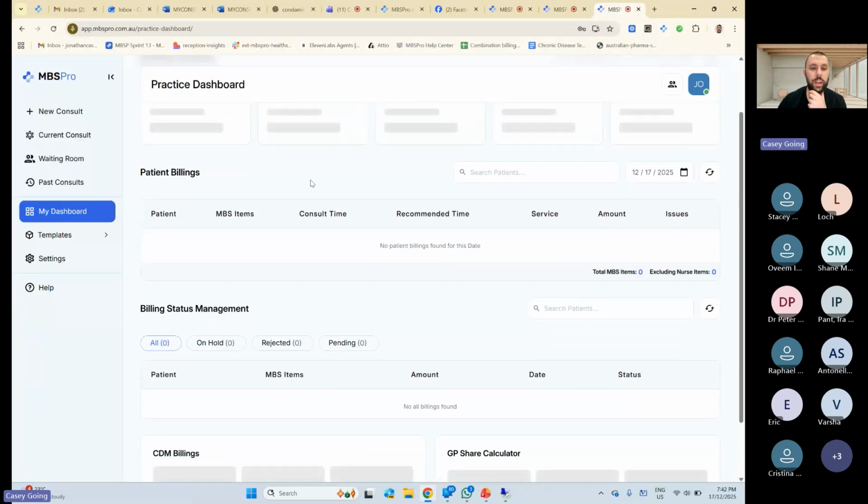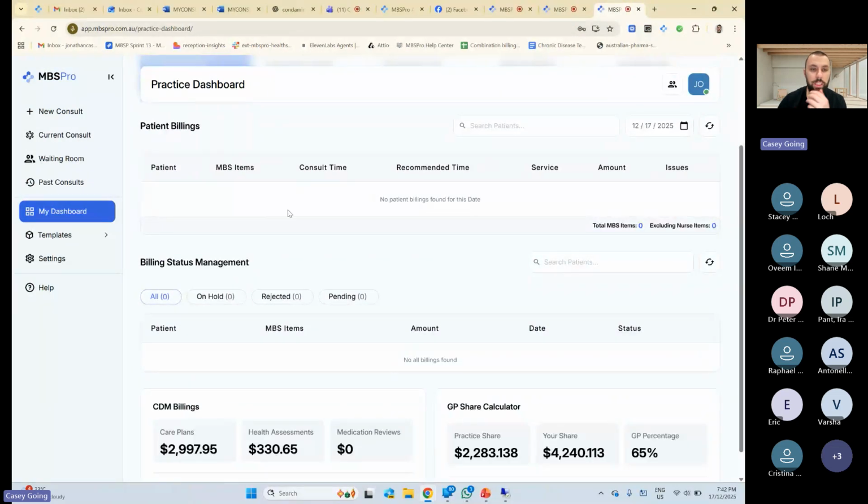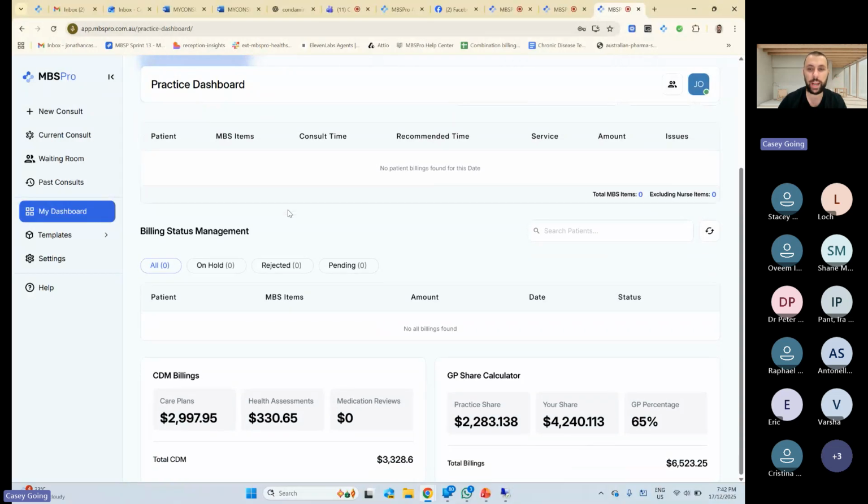But in your dashboards, you'll have your revenue per hour, revenue per day, etc. You'll have your daily billing list. So your patients for that day will be there plus what has been billed, so you can check it at the end of the day. That's always good practice, I think.